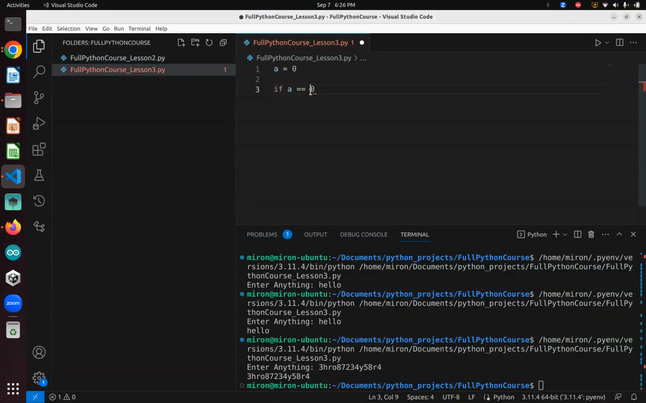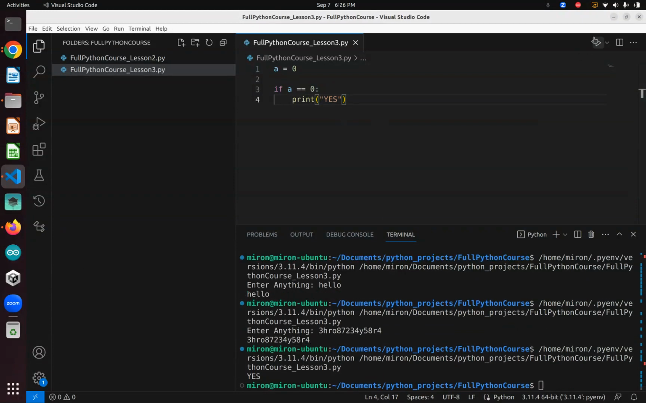Now, after we check that, we want to put two things, and then we can say print yes. Okay, let's see what this does. It printed yes, but why? Why did it print yes?